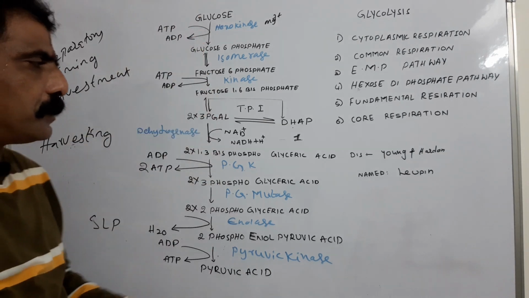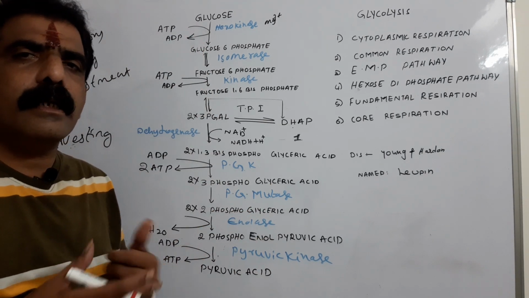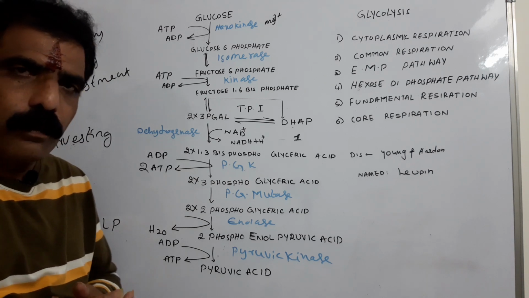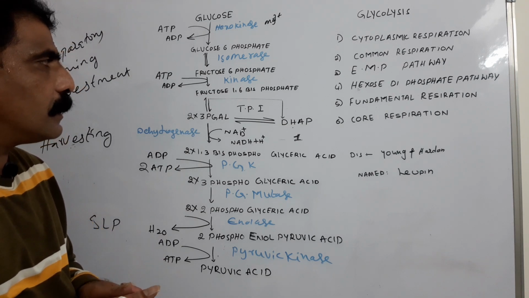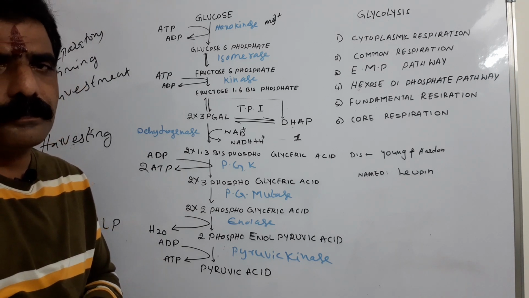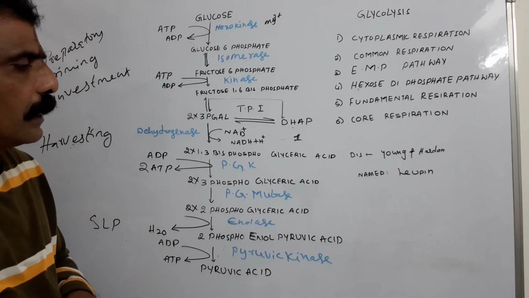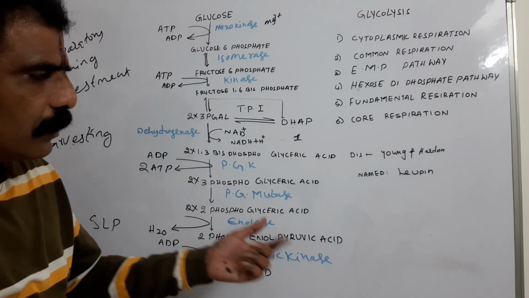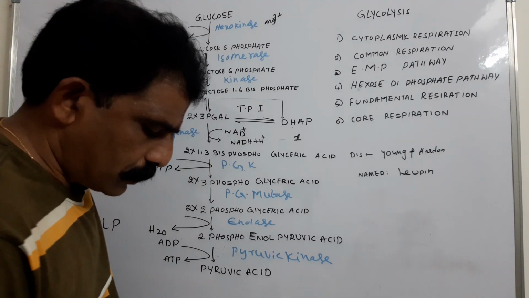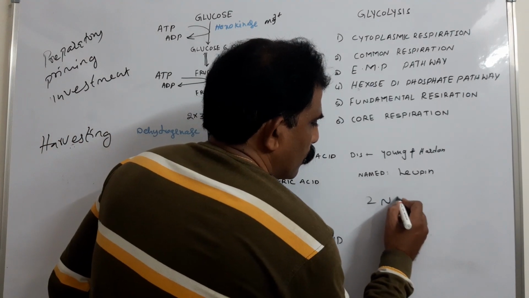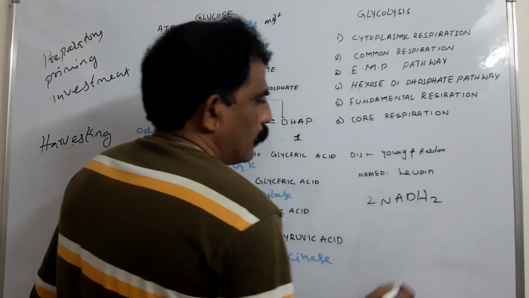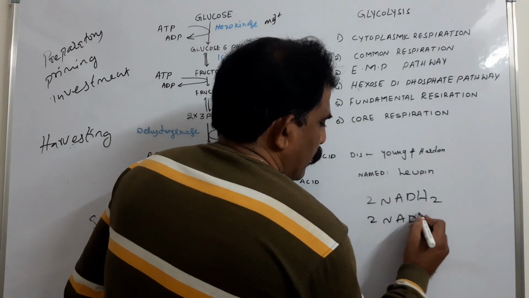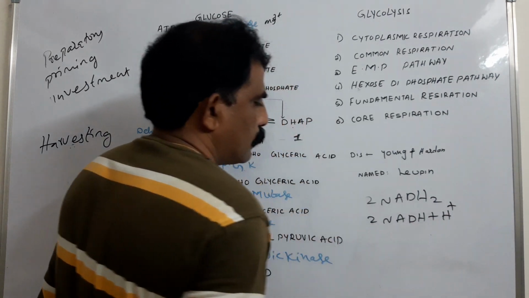And here if you see the reactions, of 10 reactions, 3 reactions are irreversible. 7 reactions are reversible. And here finally, if you see the energy sheet of the glycolysis, we got 2 NADH plus H plus.